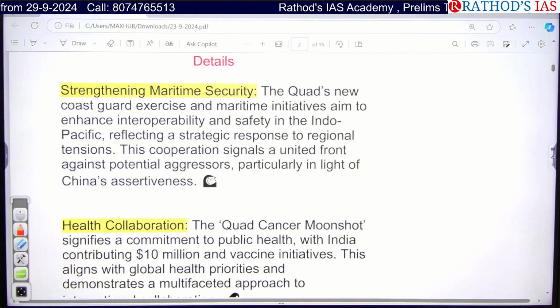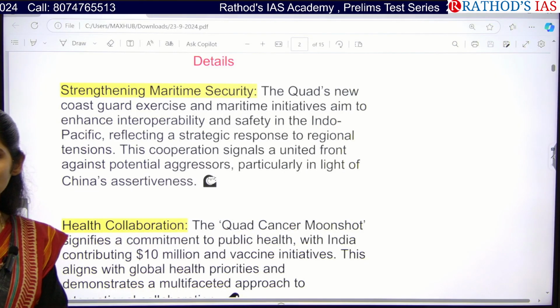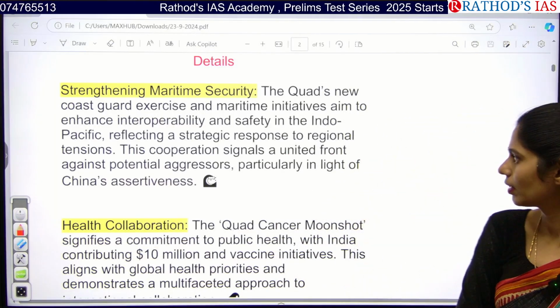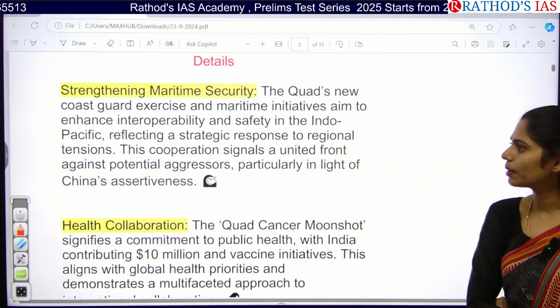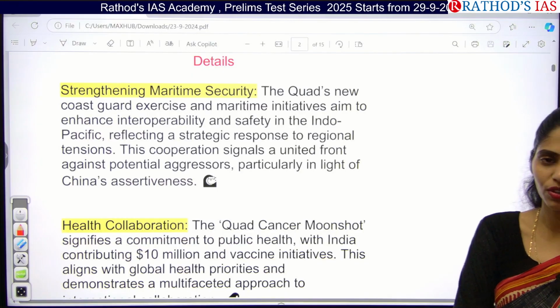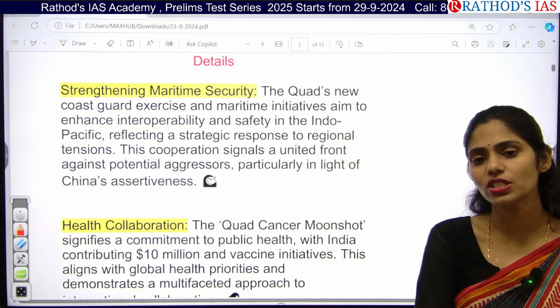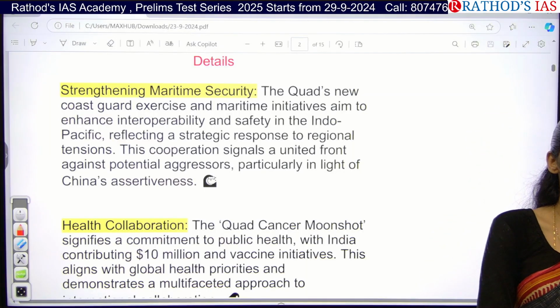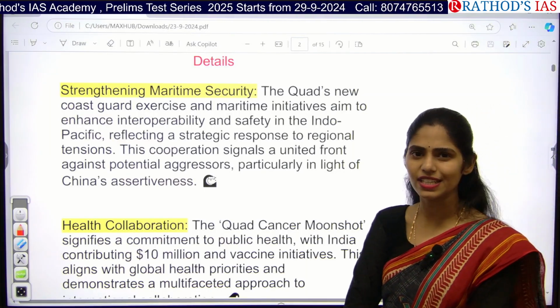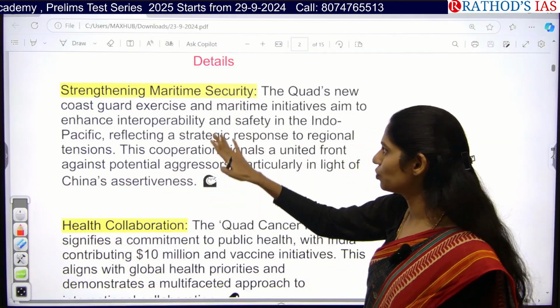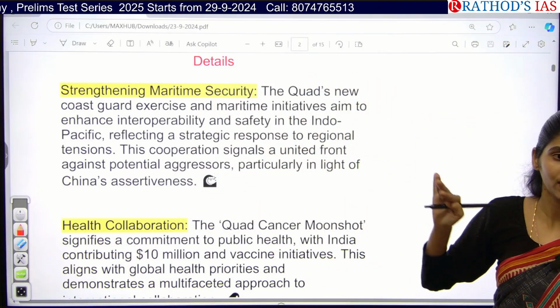Next, to control China, for example, the string of pearls concept. Next, come on, you can do it. So we need proper interoperability as well as safety in the Indo-Pacific because there is increased relevance of the Indo-Pacific now. Western countries are looking towards the East. There is a shift of power from the West towards the East, that is, from the Atlantic Ocean towards the Indo-Pacific region, right? Because of this, yes, we need to talk about maritime security now.